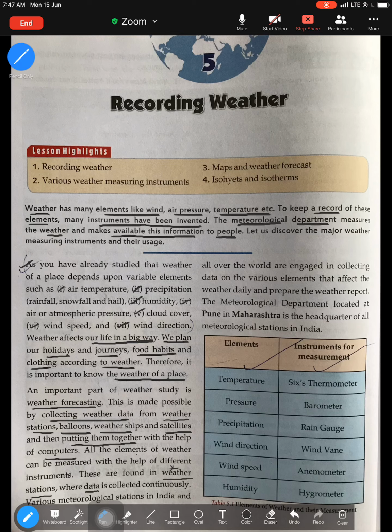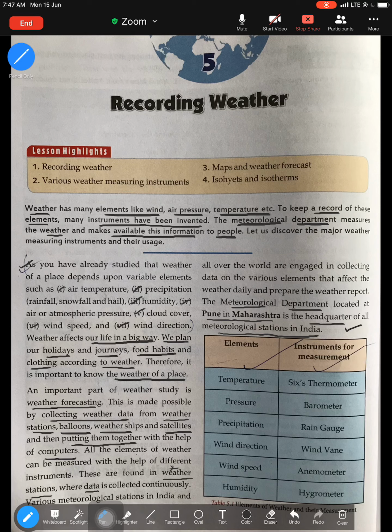The meteorological department located at Pune in Maharashtra is the headquarters for all the meteorological stations in India. So all the different states have their own meteorological stations, but the headquarters of all the different stations is located at Pune, in Maharashtra. All right, so please remember this. Where is the headquarters of all the meteorological stations located? It is in Pune, Maharashtra.